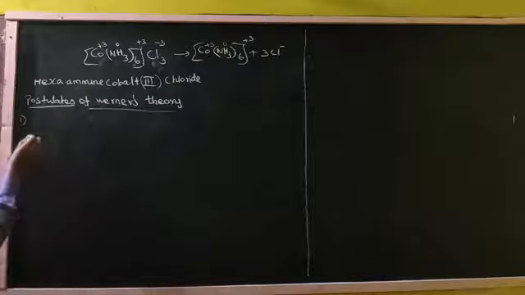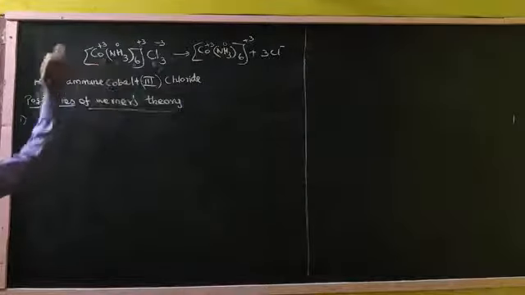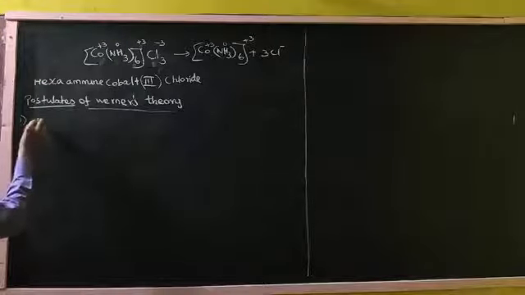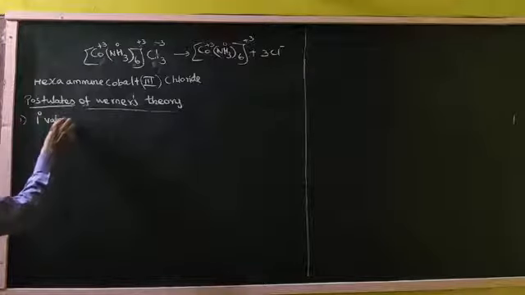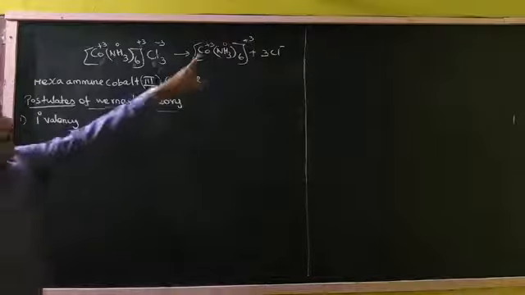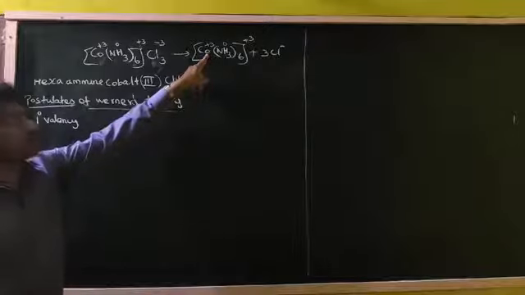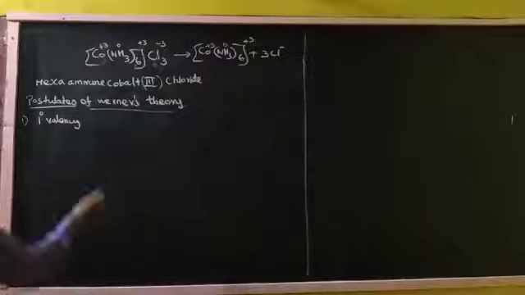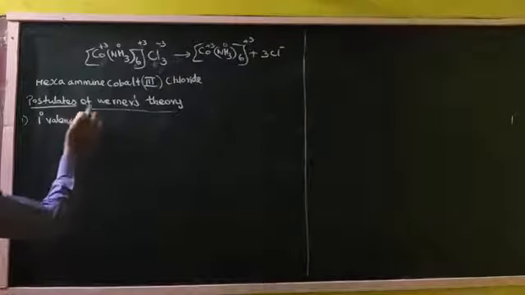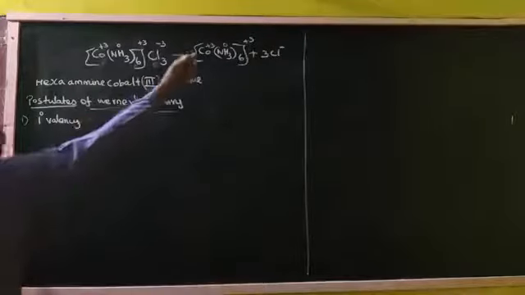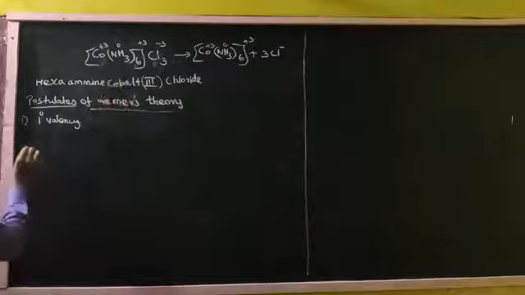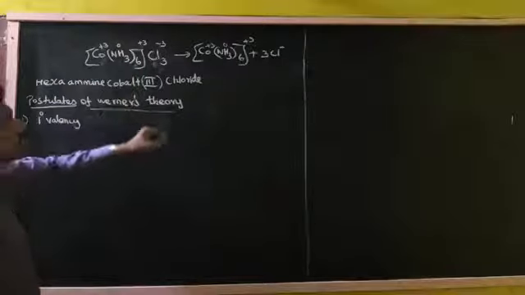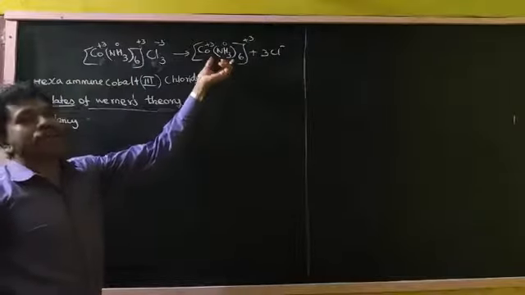So he said the central metal atom has two types of valency. One is primary valency, which corresponds to the oxidation state of the metal atom or ion. Next, the secondary valency is the one we are unable to separate.